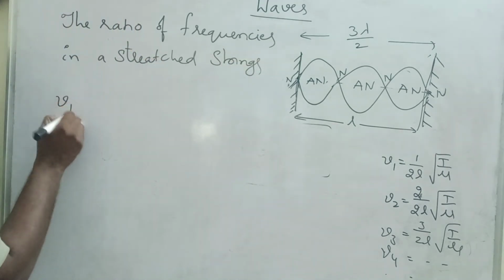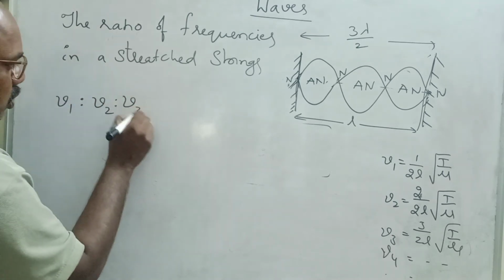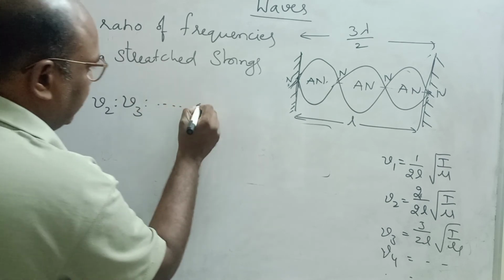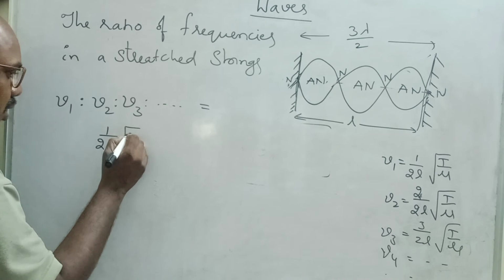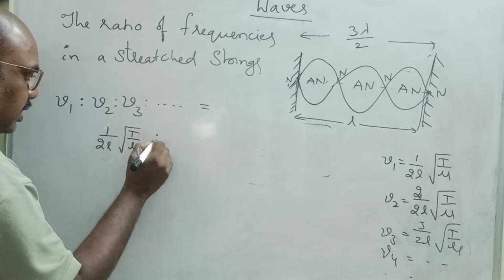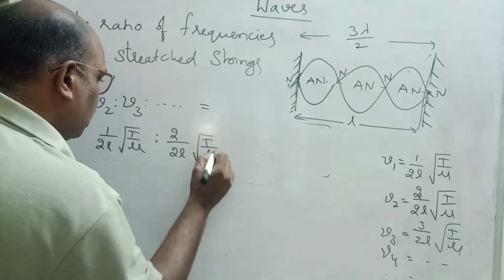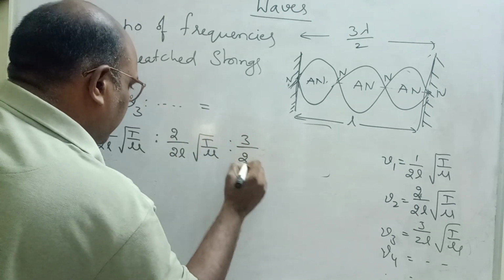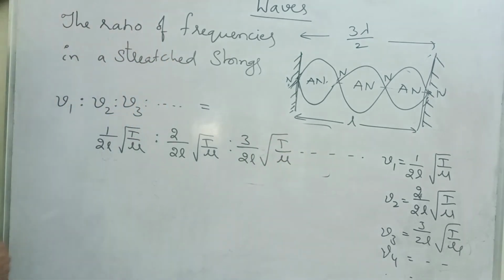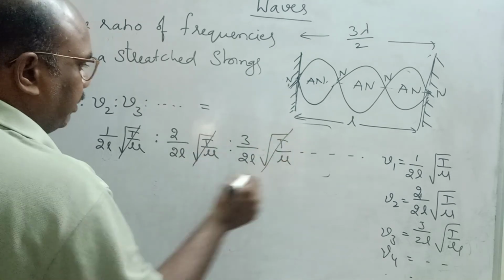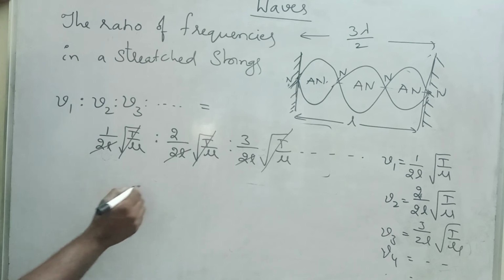First frequency nu1, ratio nu2, ratio nu3, and so on is equal to, what is the first ratio, tell me? 1 by 2L into under root T by mu, ratio 2 by 2L into under root T by mu, ratio 3 by 2L into under root T by mu, and so on. Root T by mu cancels, 2L, 2L, 2L cancel. So what is the remaining?